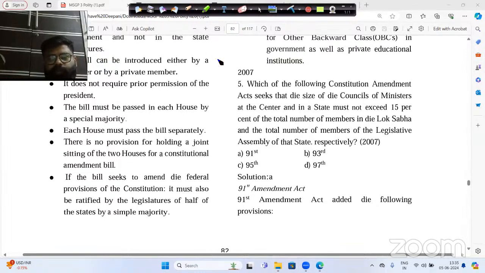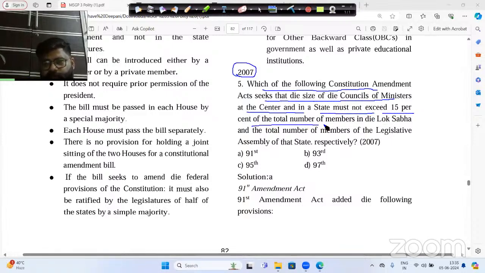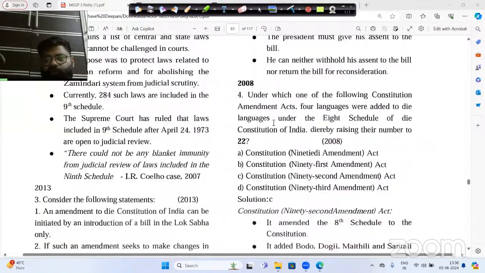Now this particular 2007 question was asked here: which of the following Constitution Amendment Acts seeks that the size of the Council of Ministers at the center and the state must not exceed 15% of the members of the Lok Sabha or of the total members of the Legislative Assembly. Now you see here that the question is directly repeated. Now you know the answer, that is the 91st Constitution Amendment 2003, and the explanation is exactly correct. Now this is what I wanted to tell you, that UPSC completely repeats itself. Now you please look here.